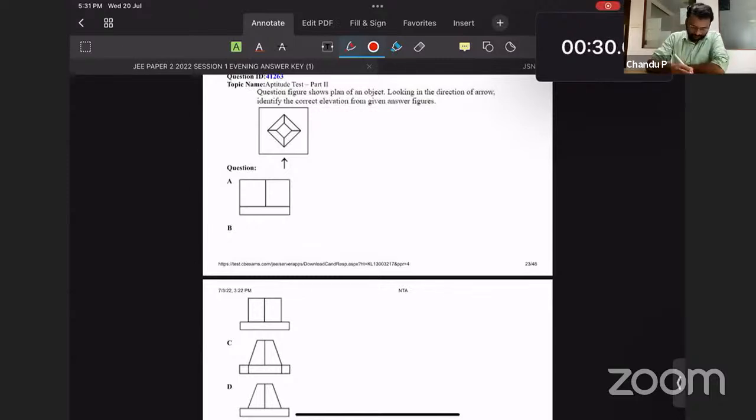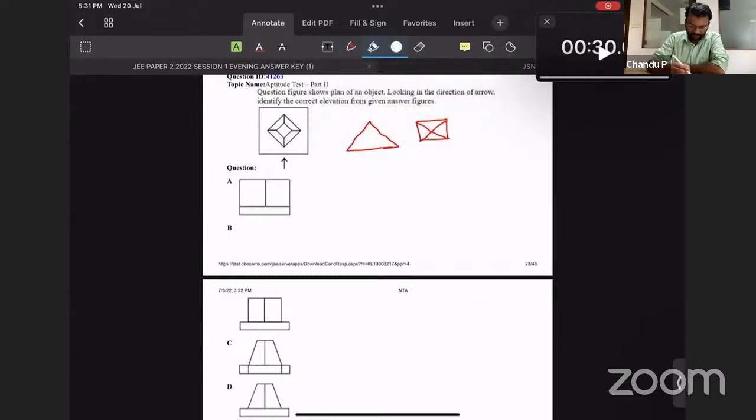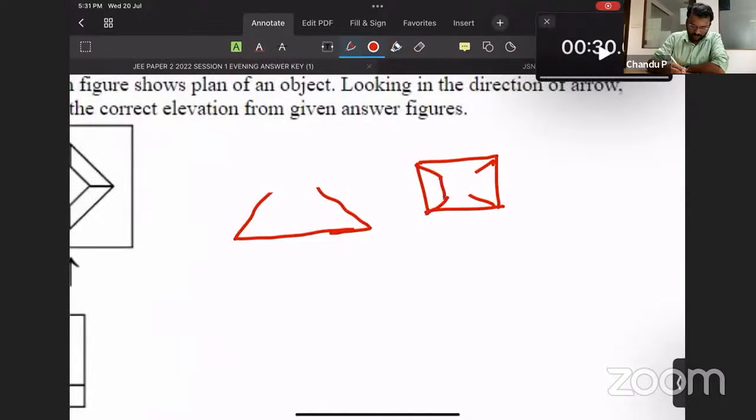So for over here, if a pyramid is having a front view like this, its top view will be something like this. Now I am going to truncate it. So I just removed the top. So the center portion will be removed. So this is the case of truncation of pyramids.